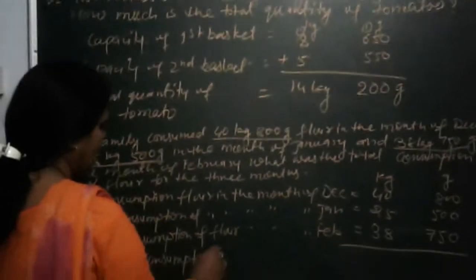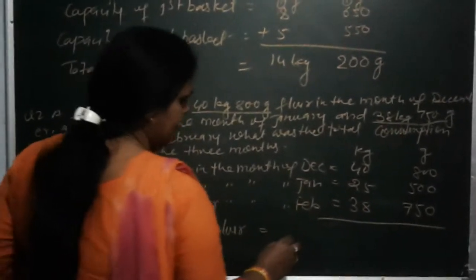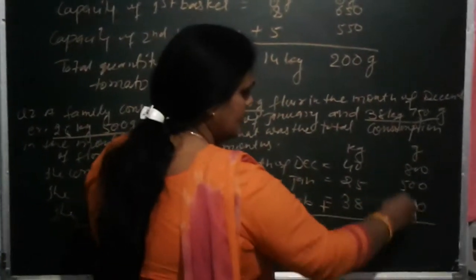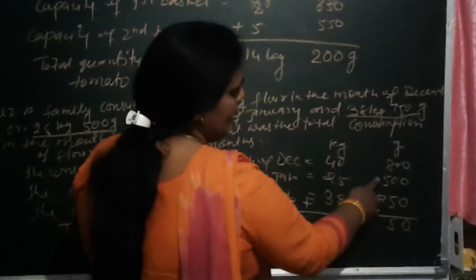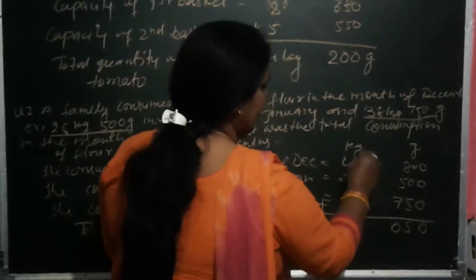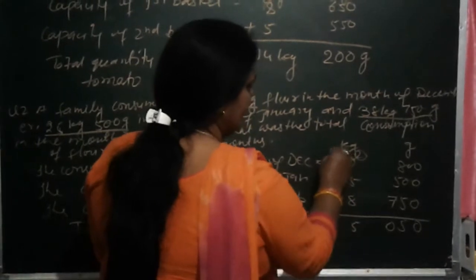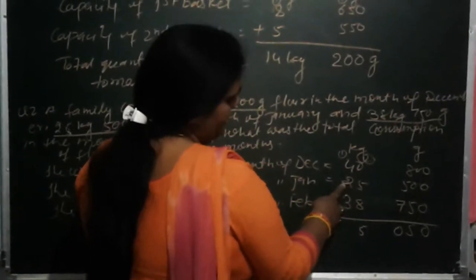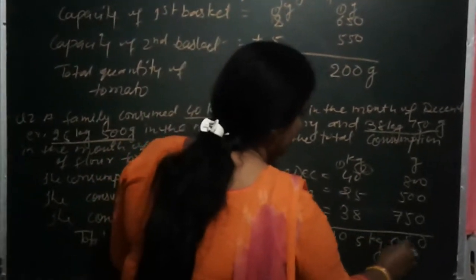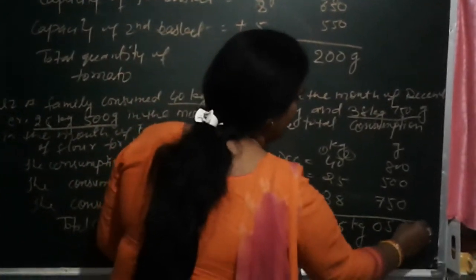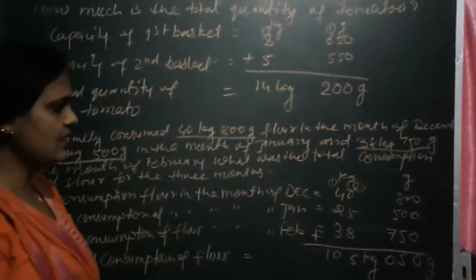Now add together. 0, again 5, 7, 5 is 12 and 8 is 20, 2 carry 2. 5, 7, 7 is 14 and 1 is 15, 1 carry 4. 1, 5, 2, 7, 7 or 3, 10. So 105 kg and 50 gram. So children, the total consumption of flour is 105 kg 50 gram.